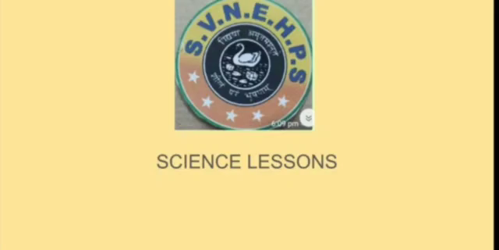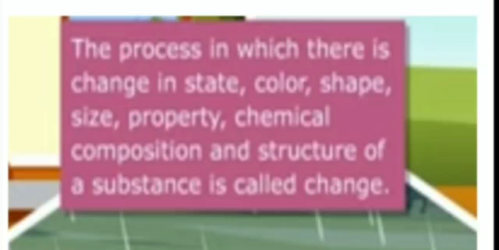Children, last session we studied the lesson on physical and chemical changes. Today I will be doing the remaining part of the lesson. Children, we have studied about changes: the process in which there is a change in state, color, shape, size, property, chemical composition and structure of a substance is called change.